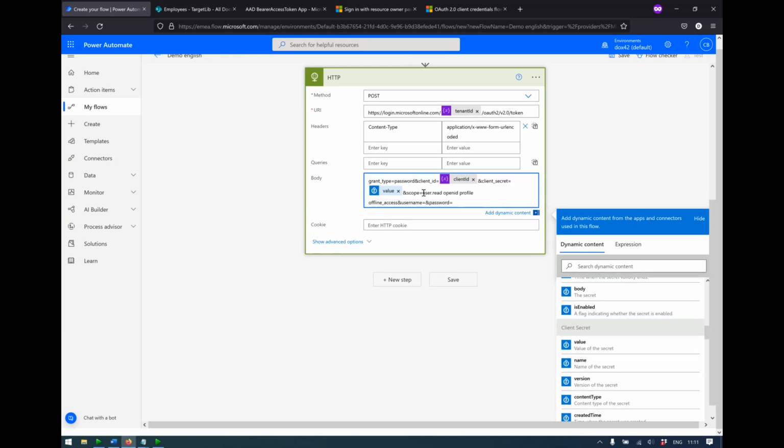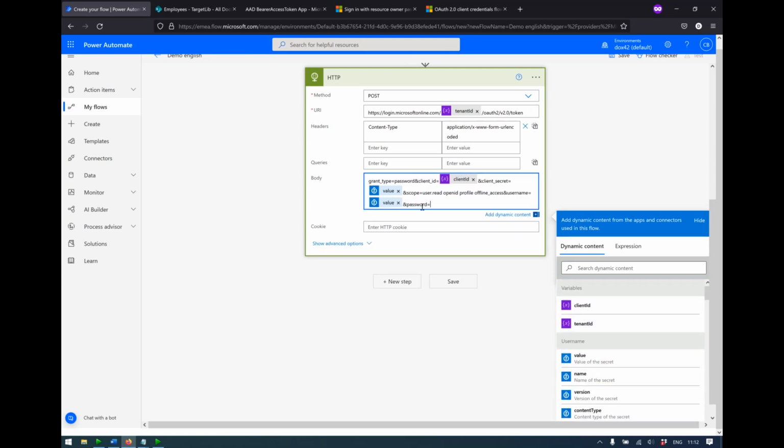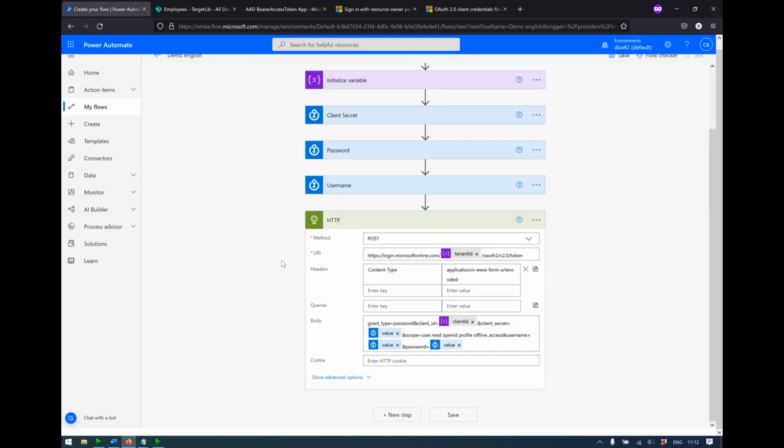This is how you get the secrets. Now for scope, you need this exact scope and username. It's not really necessary to save this in the Azure Key Vault, but I just did it for the completeness of the demo. And yeah, this was the most complicated part of the flow.